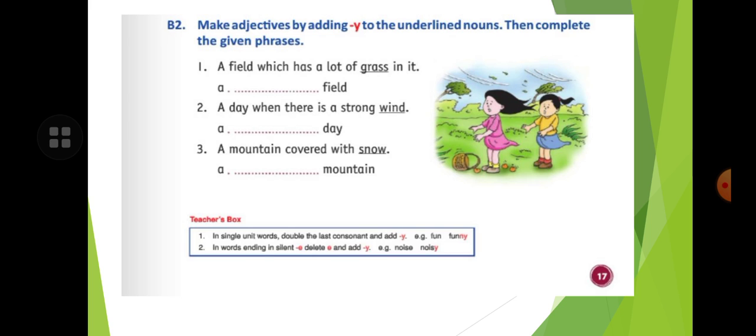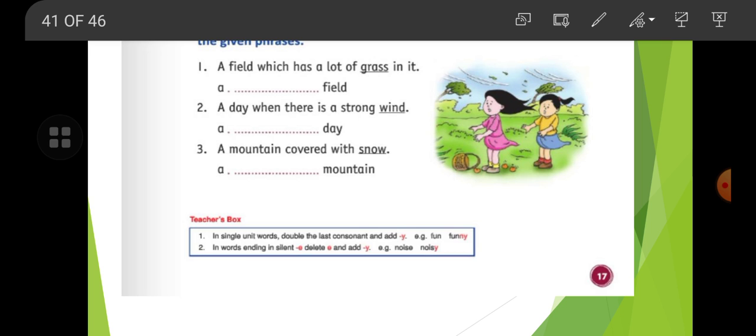A day when there is a strong wind. So wind is the underlined noun, and you have to add y with wind. Windy, a windy day. A mountain covered with snow. You will add y with snow, a snowy mountain, like this.